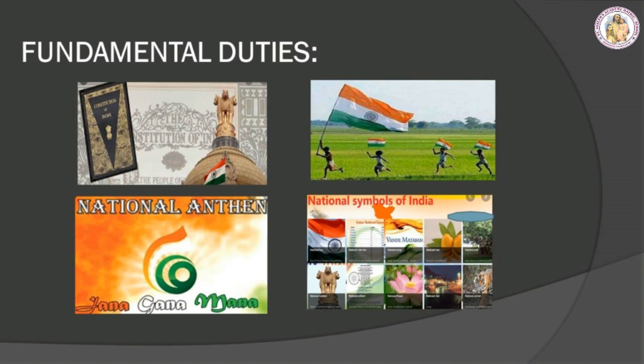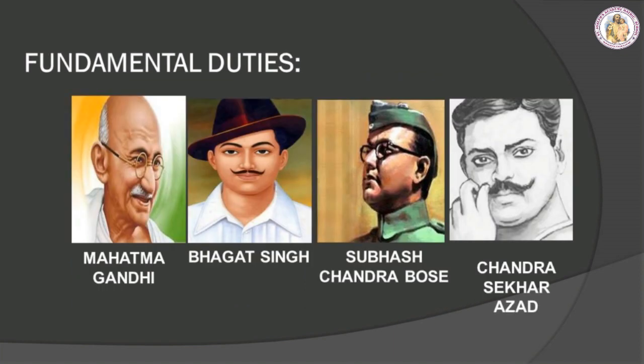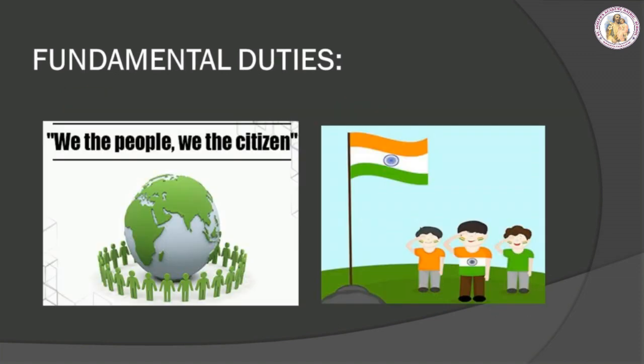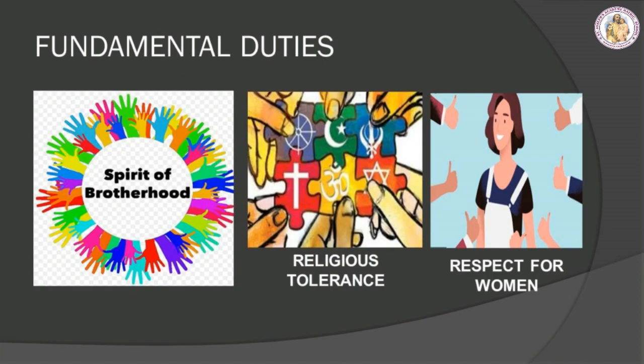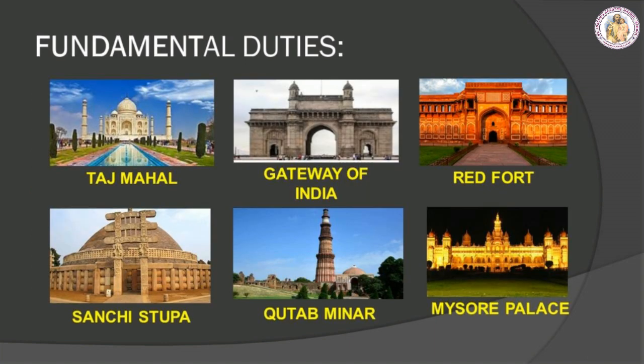First one is to abide by the Constitution, respect the national flag, national anthem, national symbol, etc. at all times. To follow and cherish the noble ideals which inspired our national struggle for freedom. To follow, uphold, protect and defend the sovereignty, unity and integrity of the nation. To promote harmony and the spirit of brotherhood, religious tolerance and respect for women. To preserve and maintain the heritage and cultural wealth of the country.